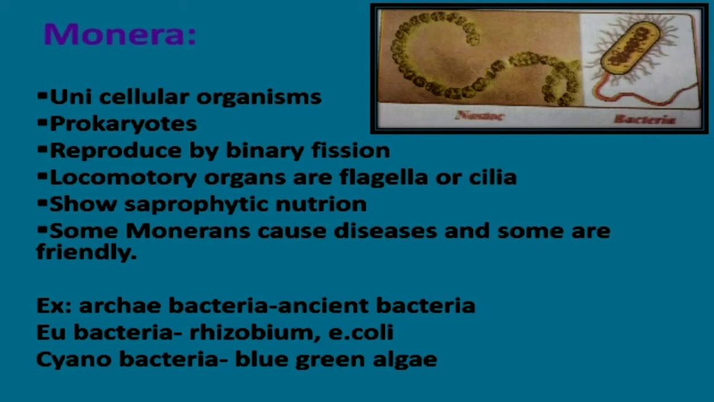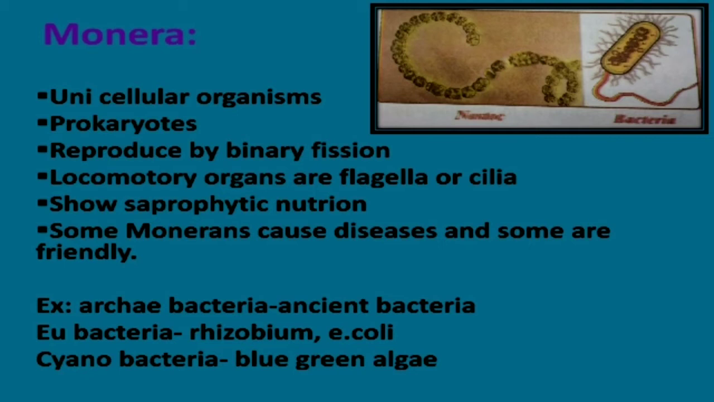You know that bacteria are unicellular. A single cell makes up the entire organism. So they are prokaryotes. Prokaryotes means they don't contain any exact nucleus, a membrane bound nucleus is absent. At the same time, they reproduce by binary fission, which means one organism splits into two organisms.